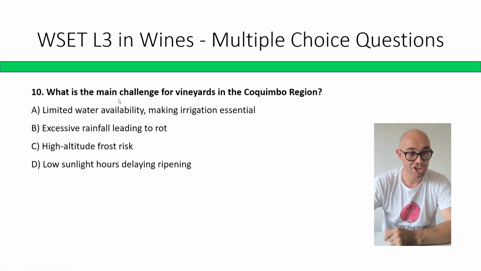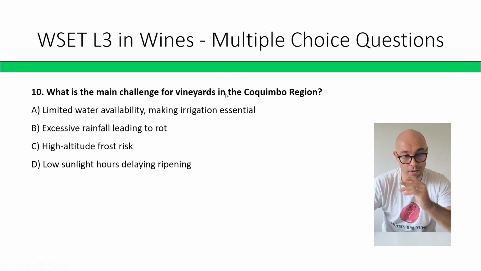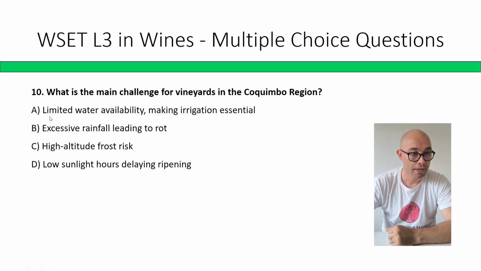What is the main challenge for vineyards in the Coquimbo region, which is the most northern part? Limited water availability, making irrigation essential; excessive rainfall leading to rot; high altitude frost risk; low sunlight hours delaying ripening. The correct answer is A, limited water availability, making irrigation essential.